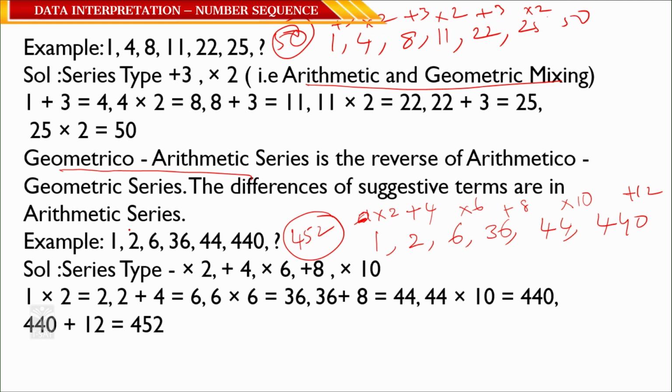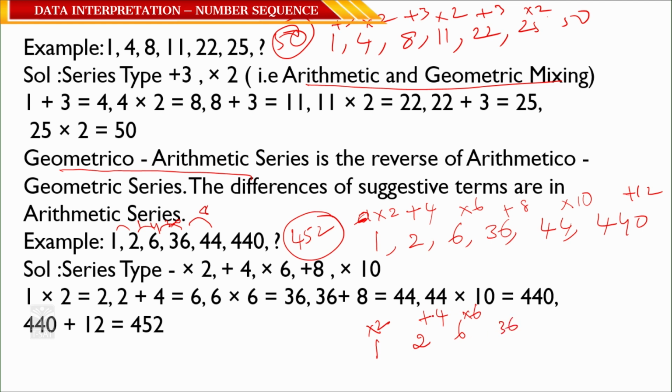Now observe the differences: 1 multiplied by 2 gives 2. 2 is added with 4, you get 6. 6 is multiplied with 6, you get 36.